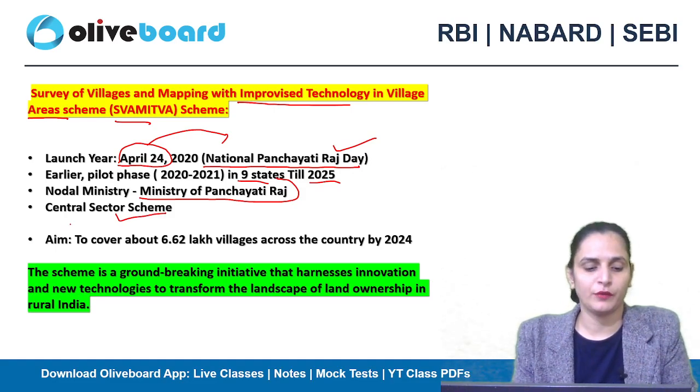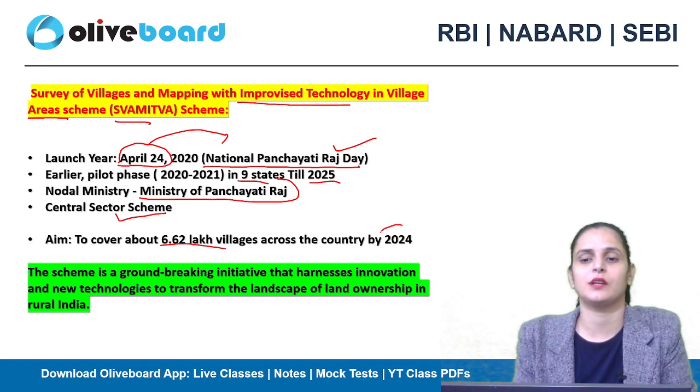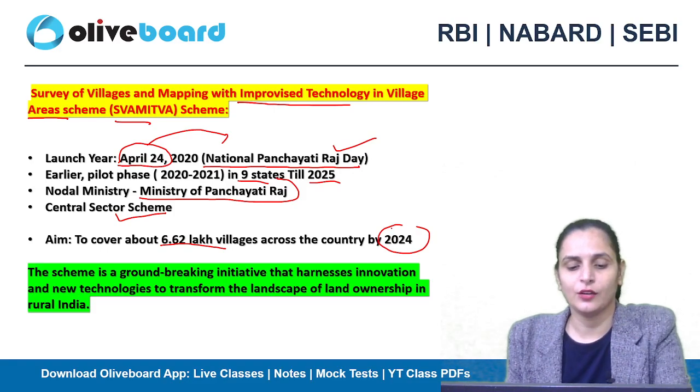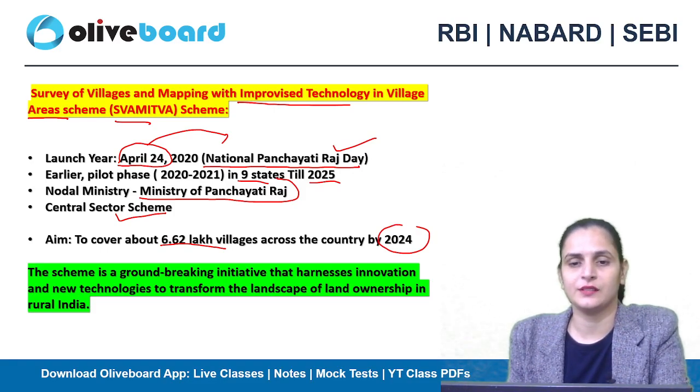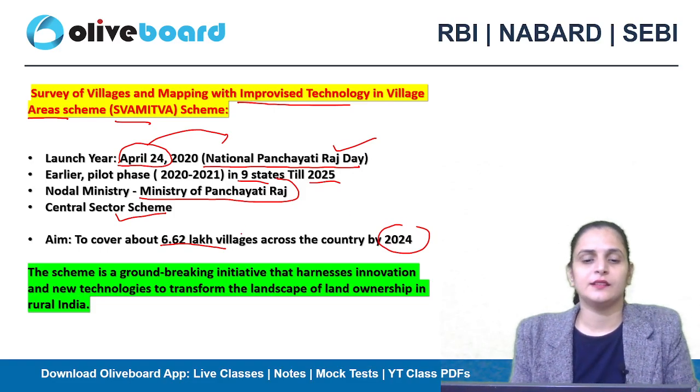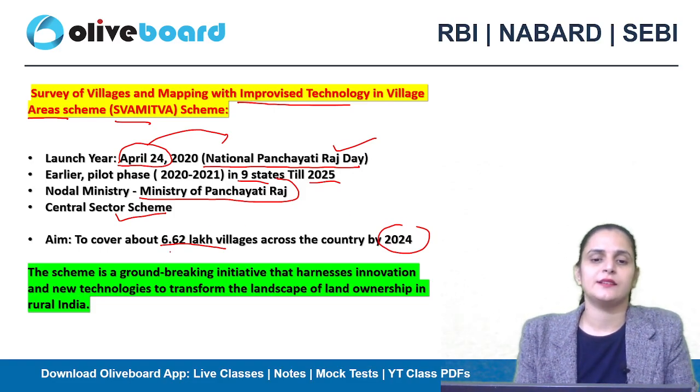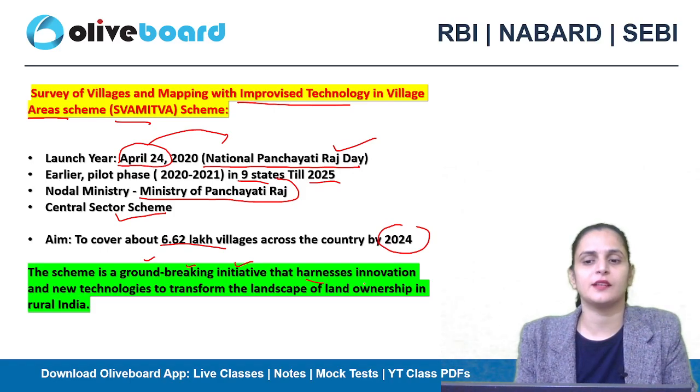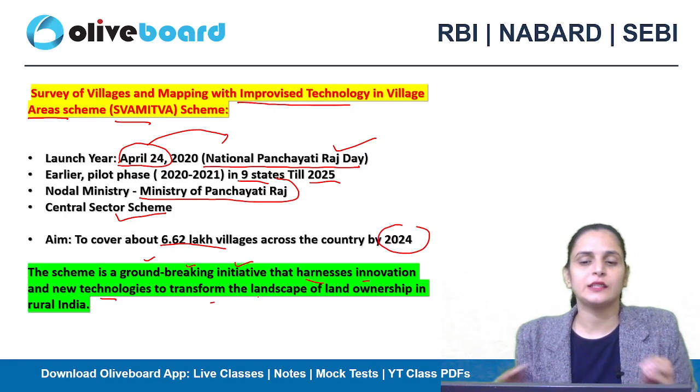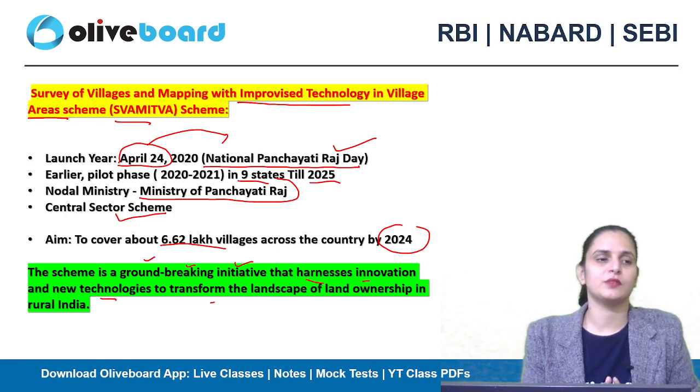Now, what is the aim of the scheme? It is to cover 6.62 lakh villages across the country by 2024, right? So till the end of 2024, it is targeted to cover nearly 6.62 lakh villages across the country. And the scheme is considered as a groundbreaking initiative that harnesses innovation and new technologies to transform the landscape of land ownership in rural India.